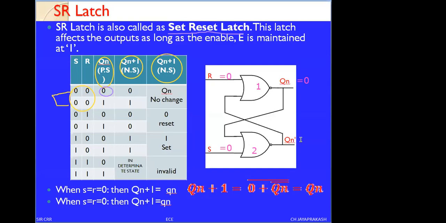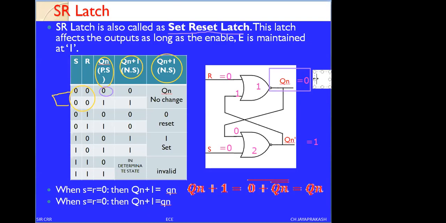Here, when this Qn is 0 and given as feedback, this 0 is applied to the second NOR gate, and then the Qn bar output will be equal to 1. This 1 is applied as feedback to NOR gate 1. If any one input is 1, the output equals 0. With this observation, you can verify that if the present state Qn is 0, the next state is also 0. That is Q of n plus 1. After a certain time delay, you can verify the output is again 0.